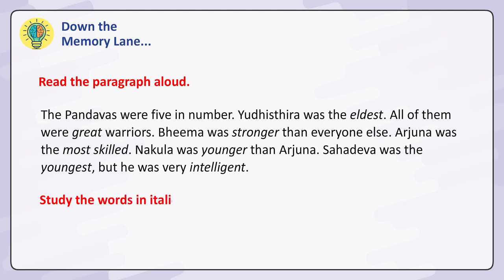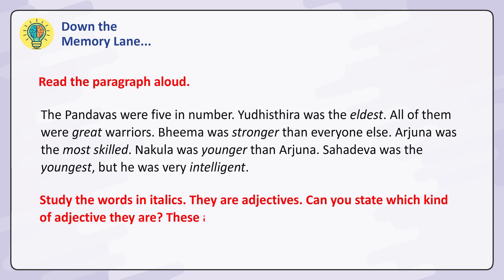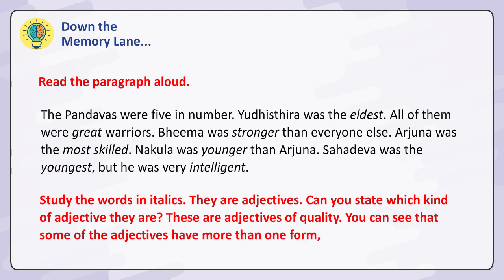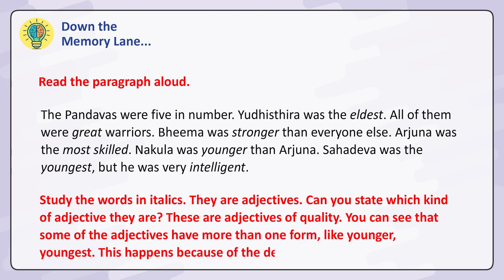Study the words in italics. They are adjectives. Can you state which kind of adjective they are? These are adjectives of quality. You can see that some of the adjectives have more than one form, like younger, youngest. This happens because of the degrees of comparison.